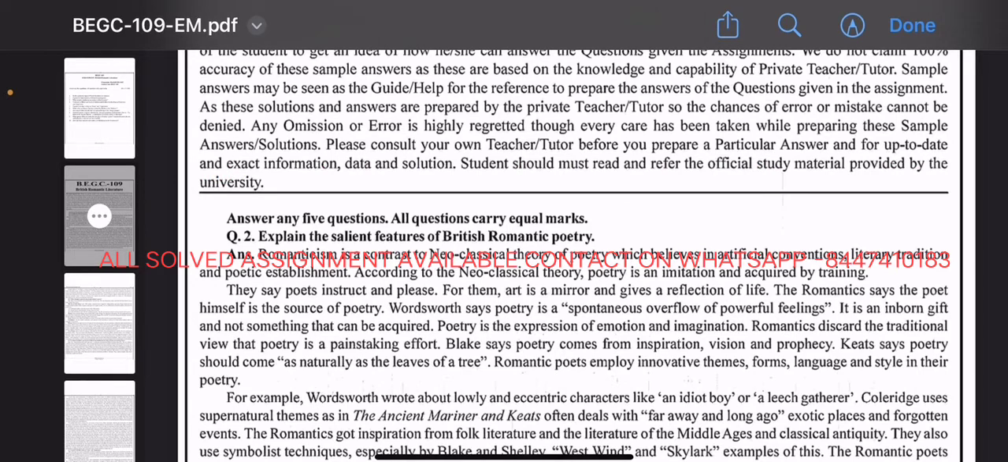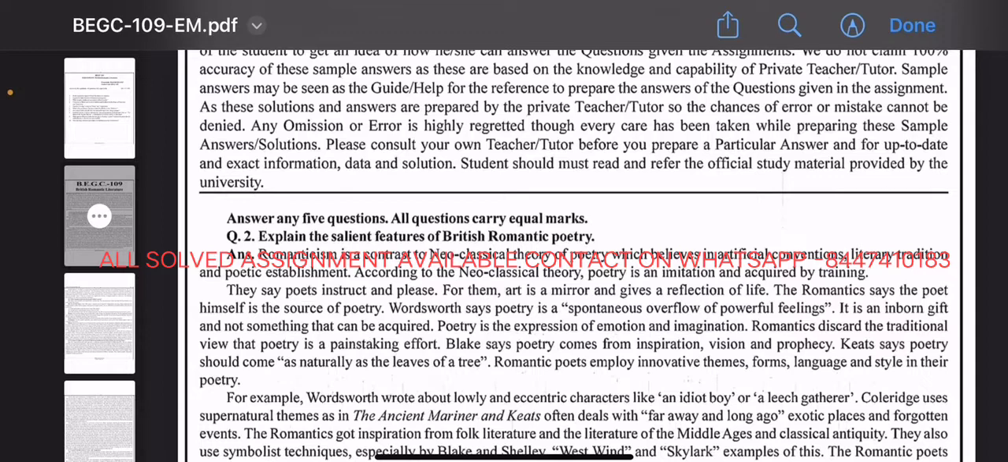Explain the salient features of British Romantic poetry. Romanticism is a contrast to the neoclassic theory of poetry, which believes in artificial conventions, literary tradition, and poetic establishment. According to the neoclassic theory, poetry is an imitation and acquired by training. They say poets instruct and please. For them, art is a mirror and gives a reflection of life.